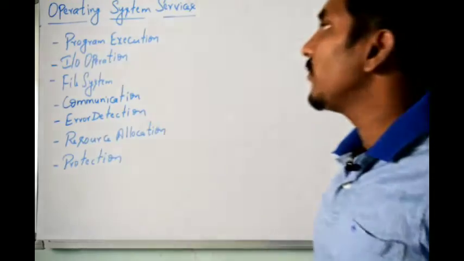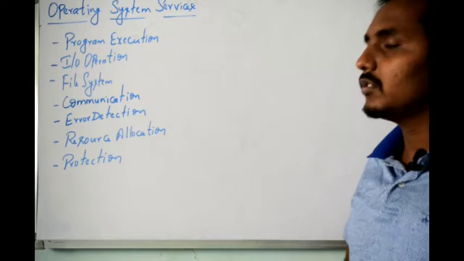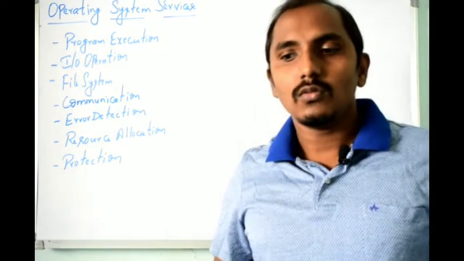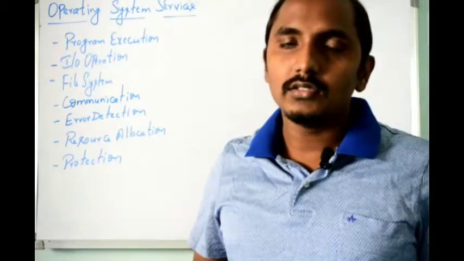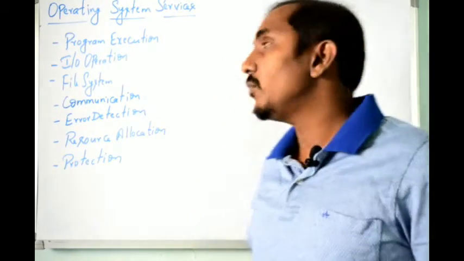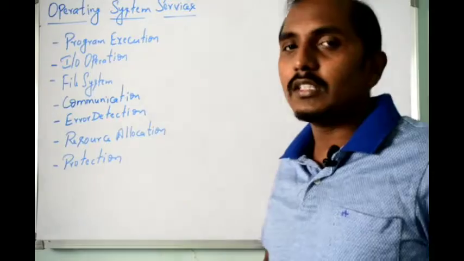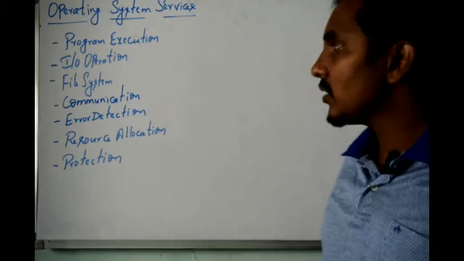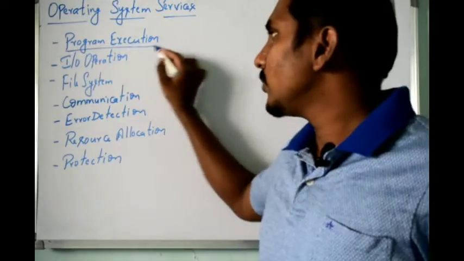Now, coming to what operating system services are: they are the functions or important tasks done by your operating system. The important tasks can be divided into things like program execution. We have discussed this concept many times.